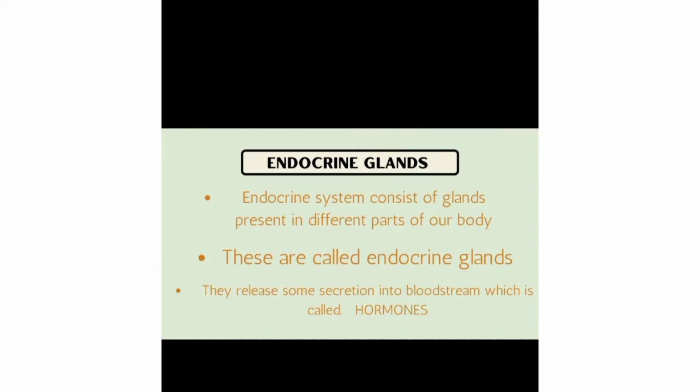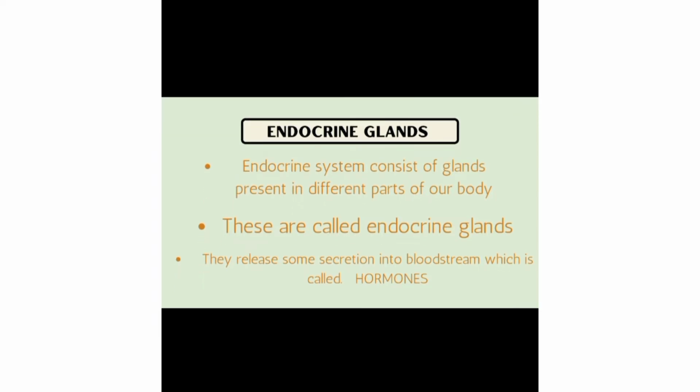Then we will discuss endocrine glands. A system means that it contains different types of structures in it. So the endocrine system contains endocrine glands. So what is an endocrine gland? Our endocrine system consists of different types of glands in different parts of our body. So they are actually situated in different parts of our body. It's a main point. These glands which are present in different parts of our body are called endocrine glands.